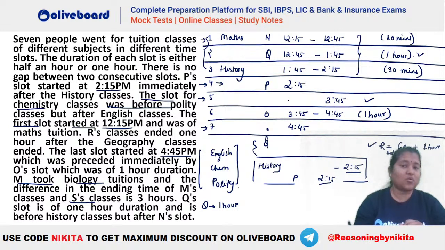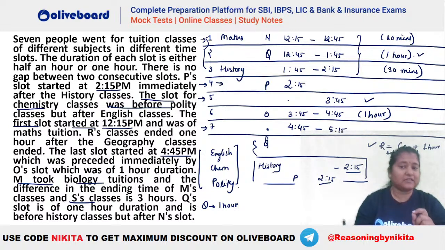So you can see the only possibility will be what? Let's take the 1 hour case also. 30 minutes is possible. 1 hour, 4:45 to 5:45. 5:45 say 2:45. You can see 2:45 cannot be S because 2:45 can be for P, right? Else it cannot be for S. So you can see the only possibility will be this is 4:45 to 5:15.